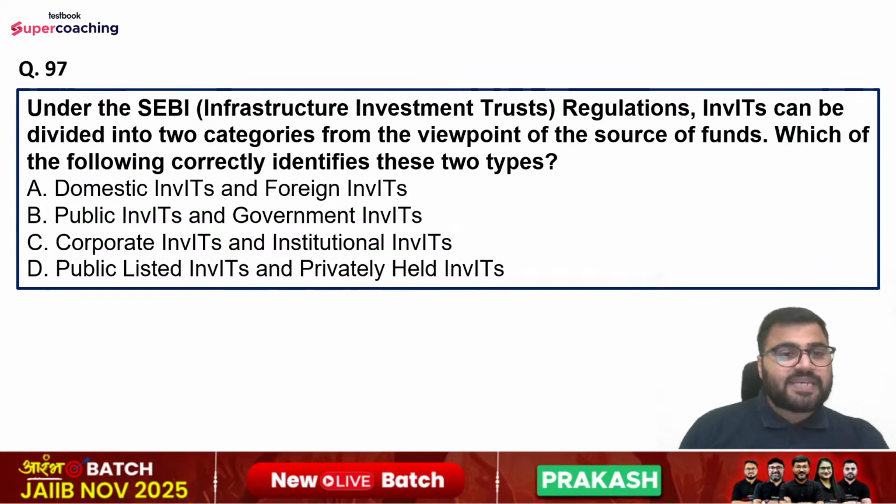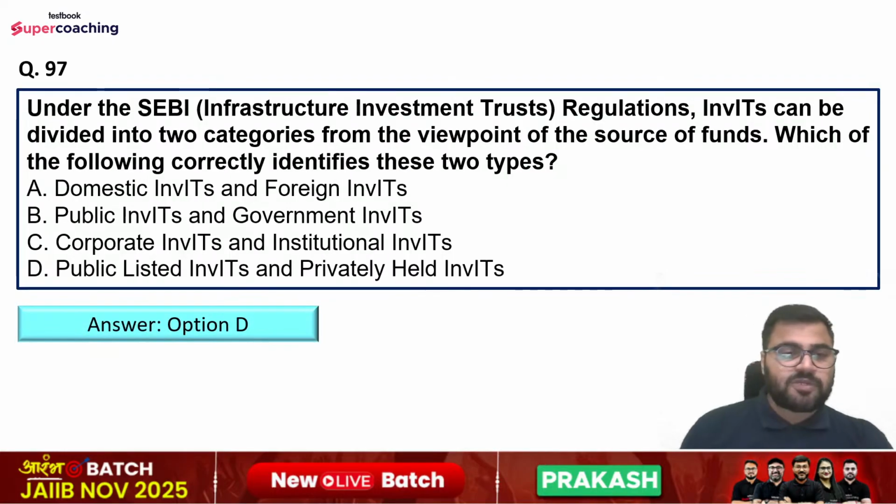Question number 97th. Under the SEBI Infrastructure Investment Trust Regulation, InvITs can be divided into two categories from the viewpoint of the source of funds. Which of the following correctly identifies these two types? Options are domestic InvITs and foreign InvITs, public InvITs and government InvITs, corporate InvITs and institutional InvITs, or public listed InvITs and privately held InvITs. So right answer is option number D.